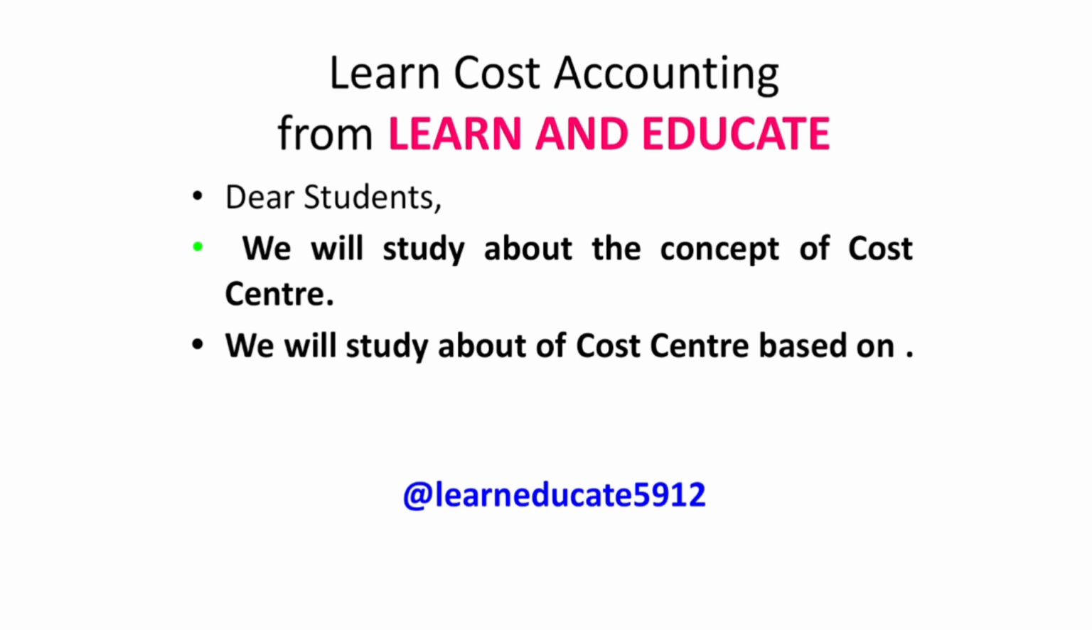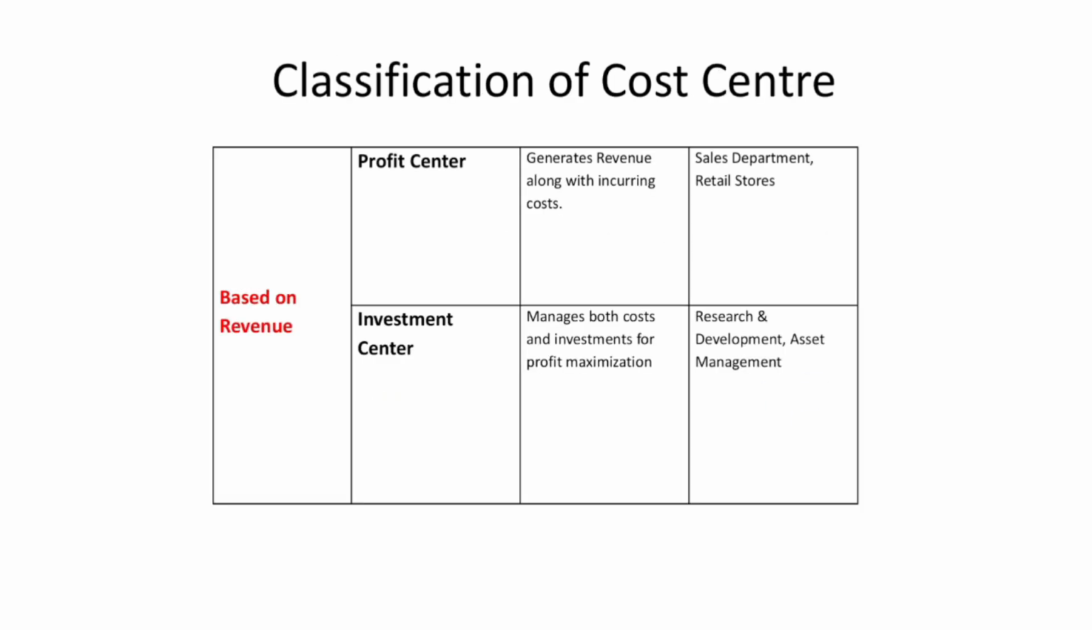The cost centers under cost accounting: what is the classification of cost centers based on revenue? Based on revenue, the classification of cost centers is profit center and investment center. A profit center is a business unit or department which is responsible for generating revenue and controlling costs, which ensures the profitability of the business unit or department. Profit centers are accountable for generating revenue and expenses but are not responsible for making investment decisions.